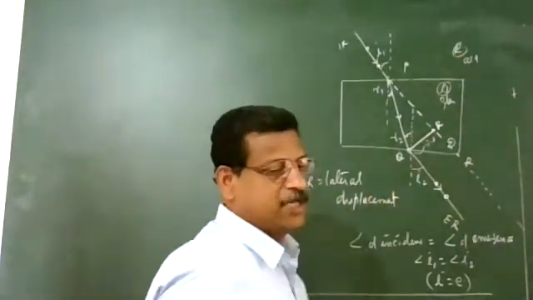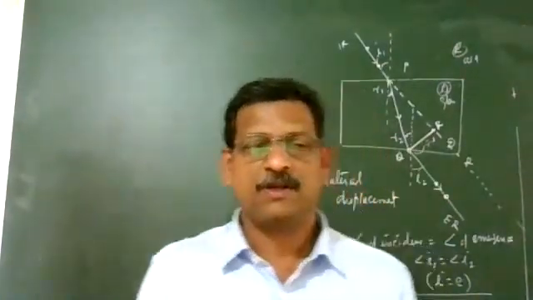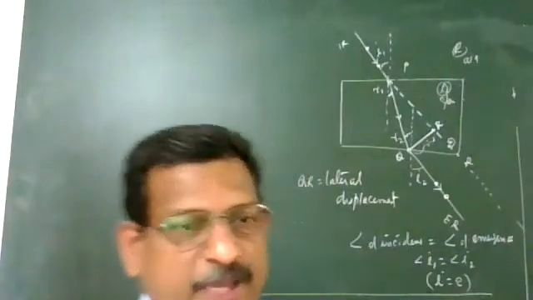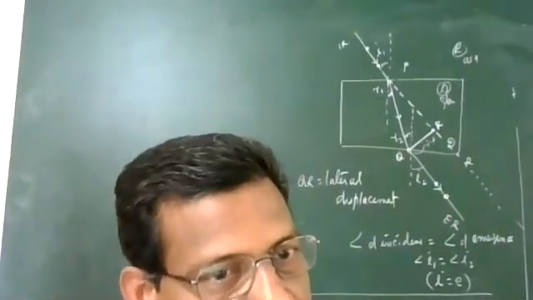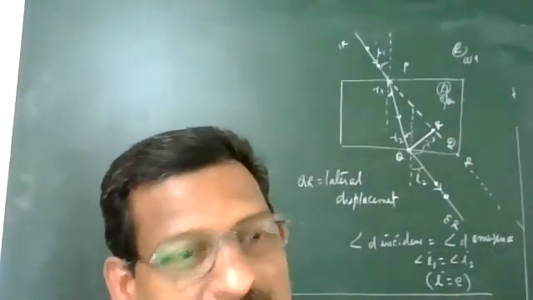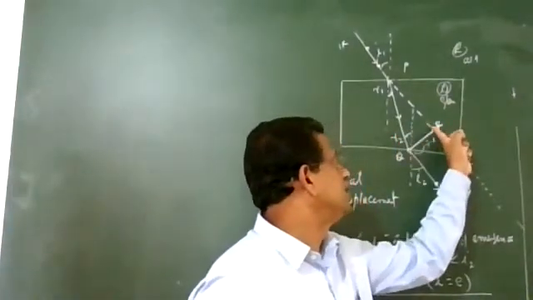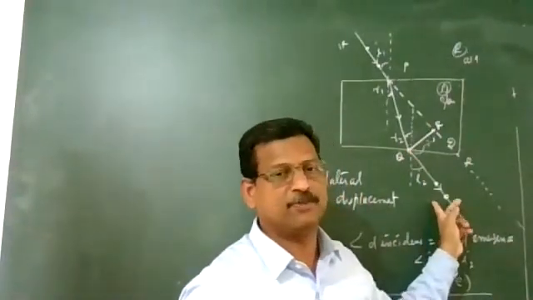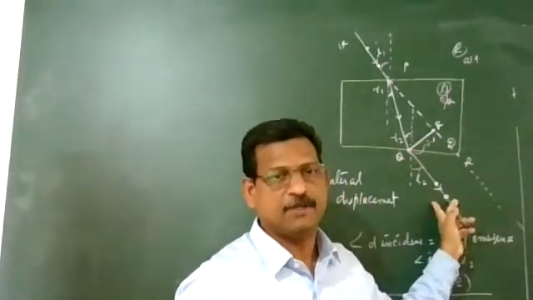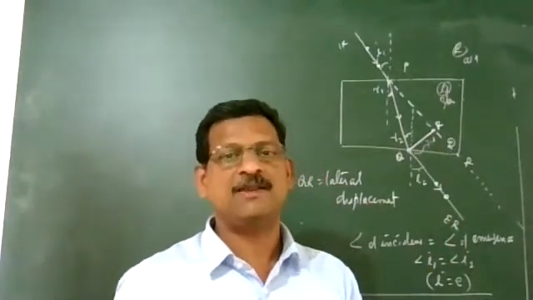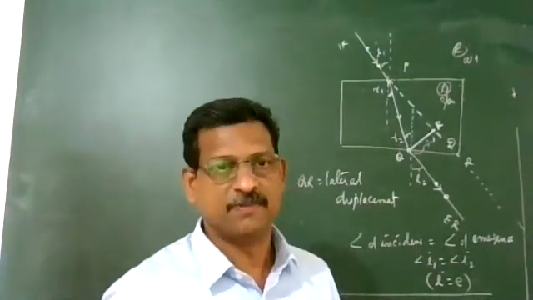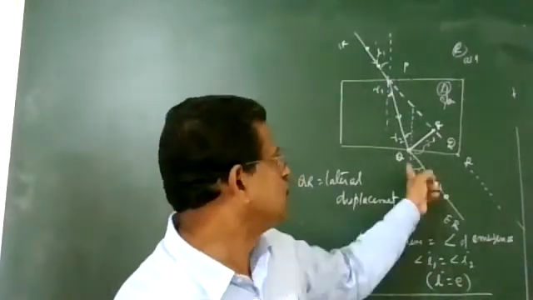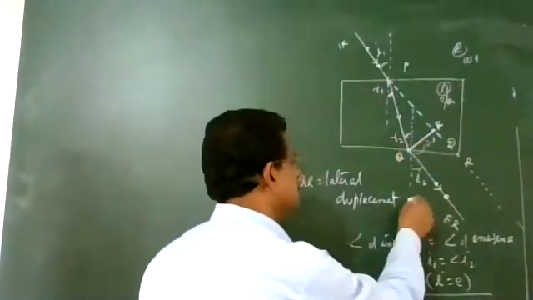From the initial direction of the incident ray, how far laterally is the image formed? That lateral distance is what you have to calculate. You must have performed it. So we have to find out the lateral displacement. That is the main point.